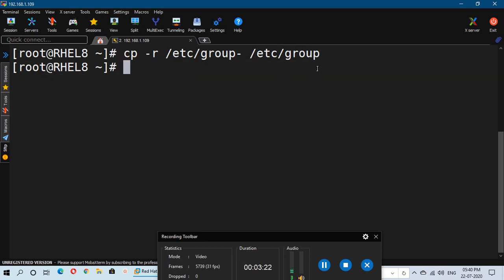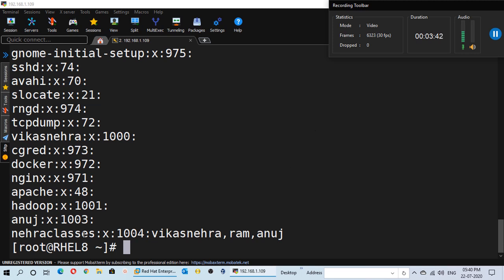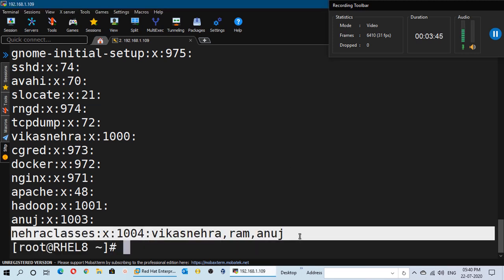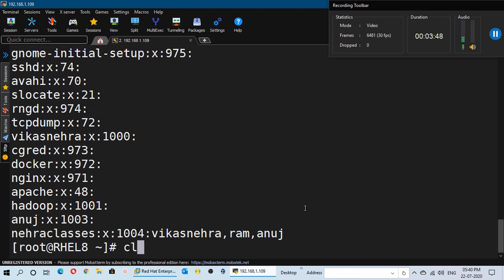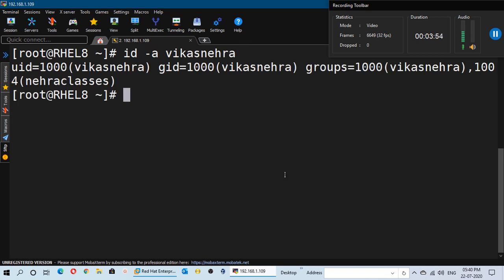Like this. So what will this command do? This command will just restore the file from the backup file which is present inside /etc with the name group-. Now if you open the /etc/group file, you will find all these entries which were there before the deletion of the file. Here you will find the entries for Vikas Nehra, Ram, Anuj and Nehra classes. Now if you run the id -a command for any user, you will again find that he is a member of Nehra classes. That means we have restored the group file very easily.